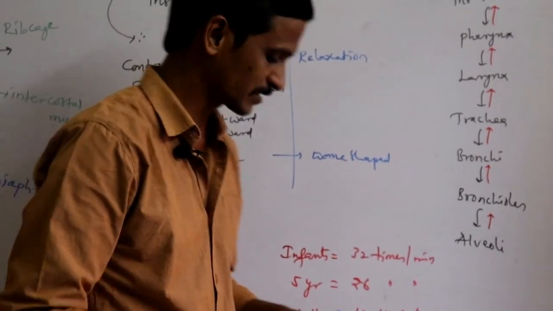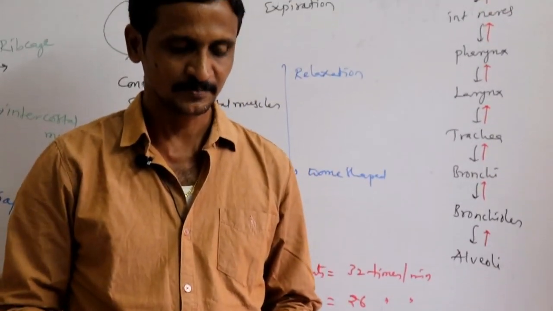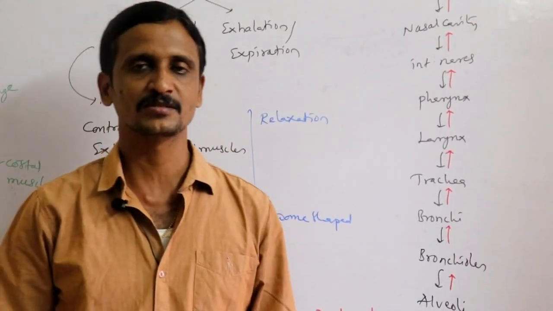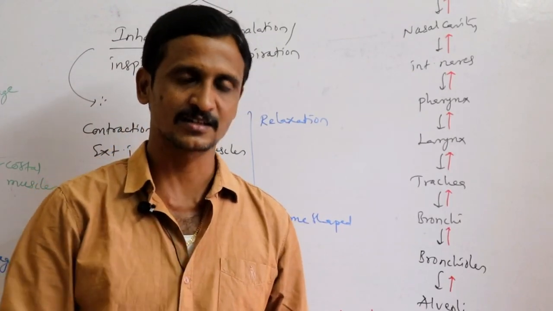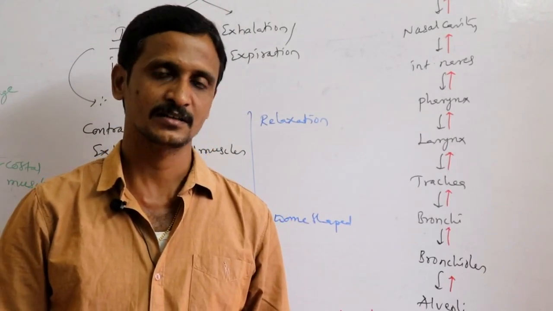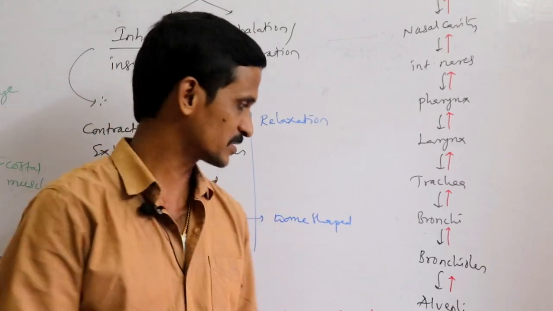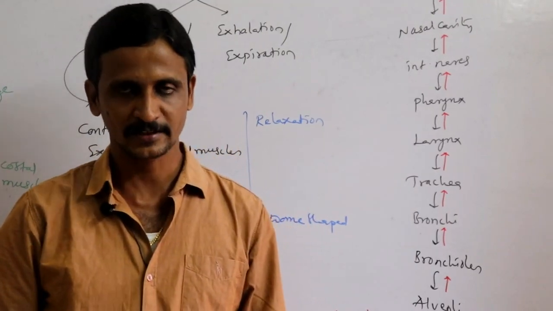In the case of infants and children, the rate of breathing is higher because they are in the growing stage. More cells are undergoing division, and as cells undergo cell division, they require glucose and oxygen. So for that purpose, the child is respiring vigorously.